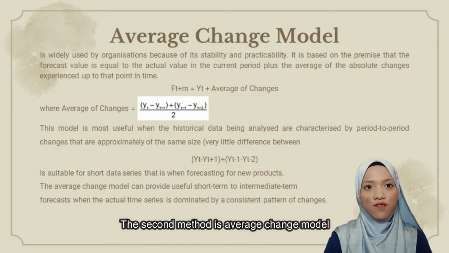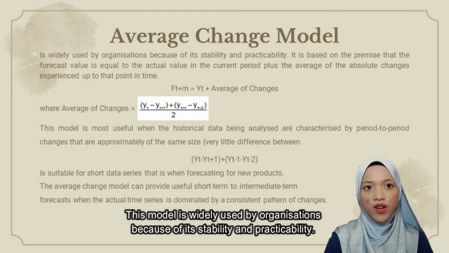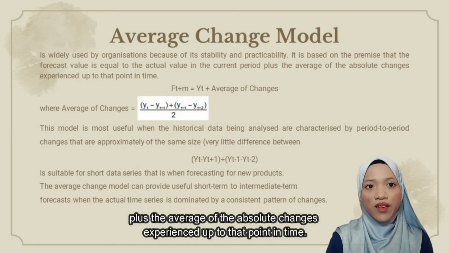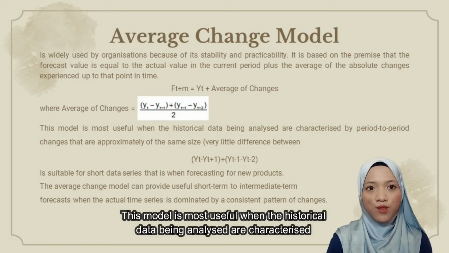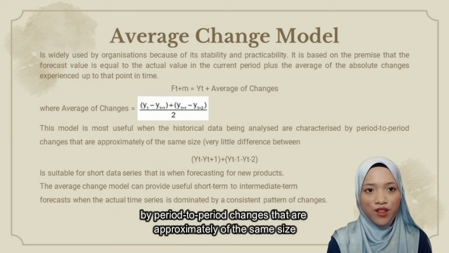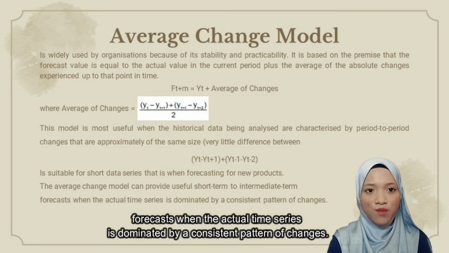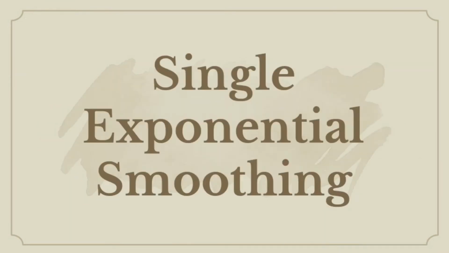The second method is the average change model. This model is widely used by organizations because of its stability and practicability. It is based on the premise that the forecast value is equal to the actual value in the current period, plus the average of the absolute change experienced up to that point in time. This model is most useful when the historical data being analyzed are characterized by period-to-period changes that are approximately of the same size. The average change model can provide useful short-term to intermediate-term forecasts when the actual time series is dominated by a consistent pattern of change.